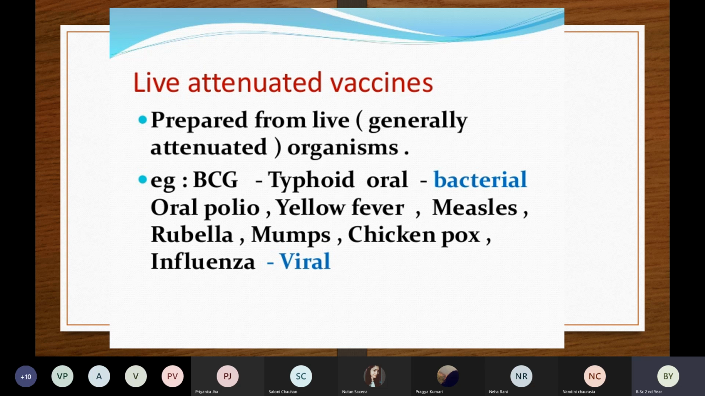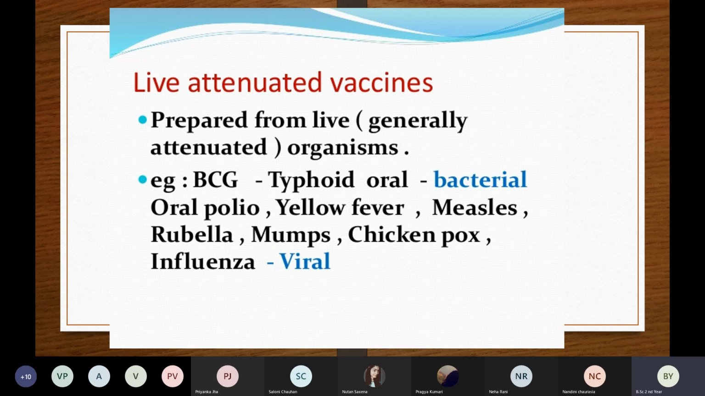Examples of live vaccines are BCG and typhoid oral. These are from bacterial microorganisms. Then oral polio, yellow fever, measles, rubella, mumps, chickenpox vaccine, influenza vaccine. These are viral. So there are bacterial vaccines and there are viral vaccines.